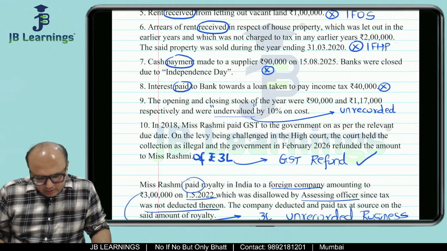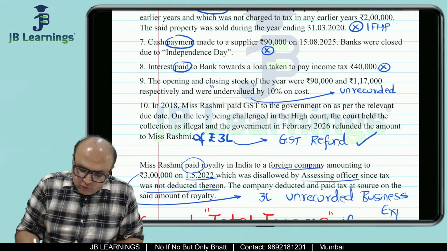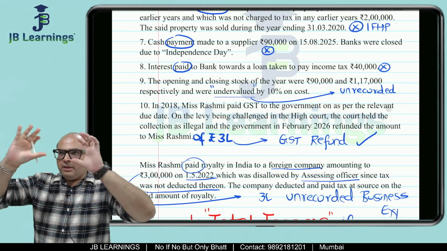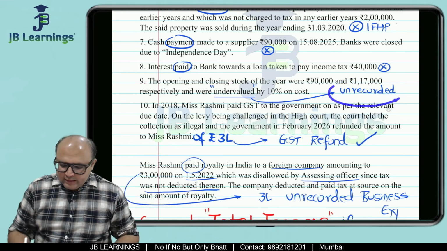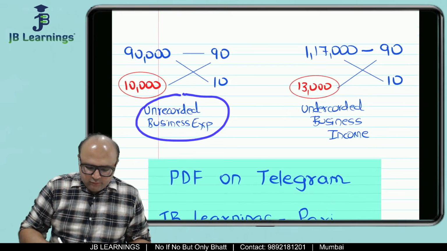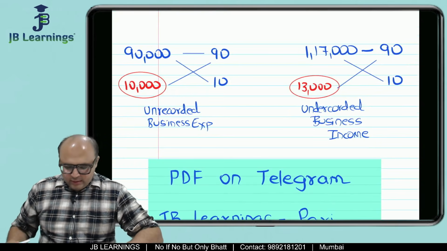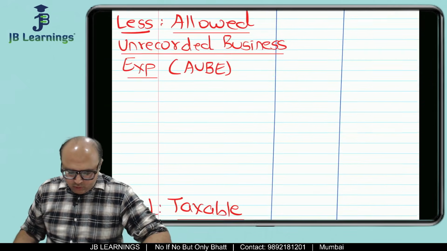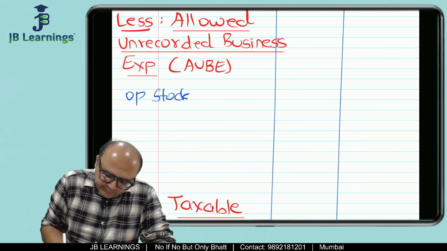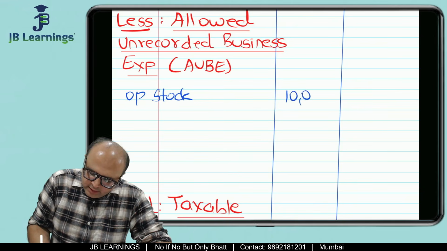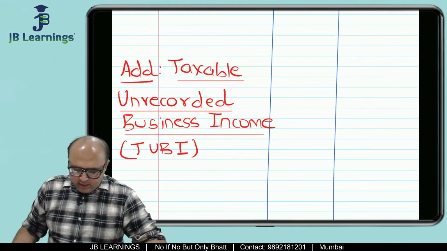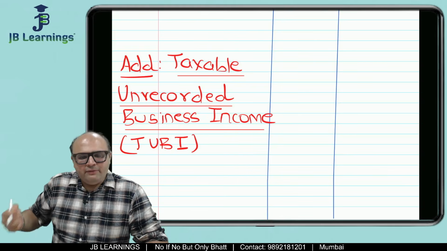Then next, opening stock and closing stock were undervalued. Now see, now you will understand what is the importance of keeping the format ready. Now they have said something is unrecorded. So see, unrecorded business expense, how much? 10,000. So now I will go to my allowed unrecorded business expense. I'll write opening stock and then I'll write 10,000. See, this is the benefit of keeping the format ready. If the format is ready, you can write it down, correct? So the sum will get solved very fast.